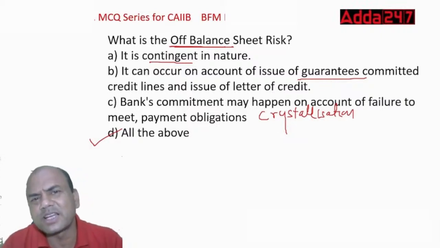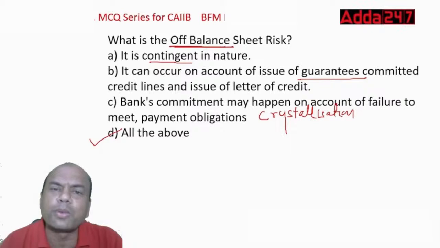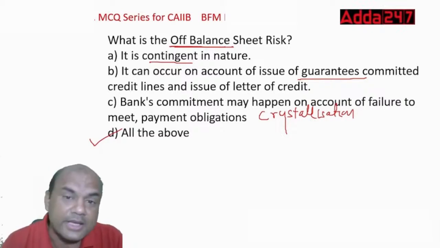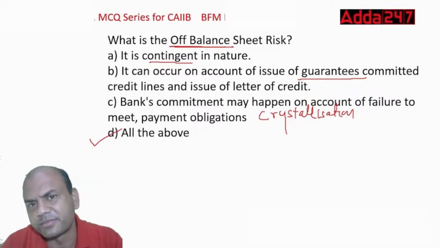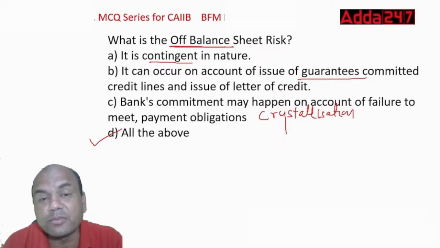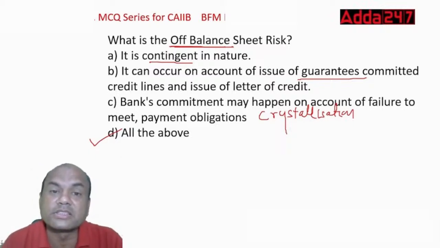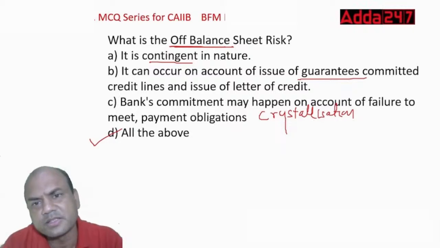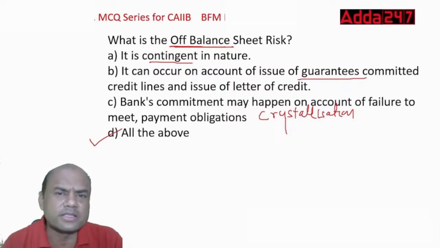What is an off balance sheet item? Off balance sheet item means I don't pay cash right now. That is off balance sheet. Balance sheet item means what? There I pay the cash. CC, term loan, I'm paying the cash. Guarantees, I'm not paying the cash. Okay.